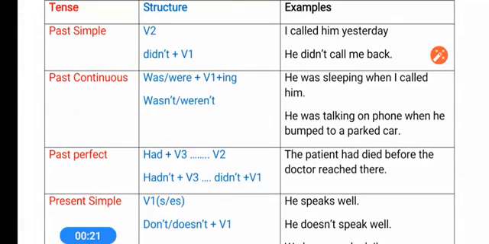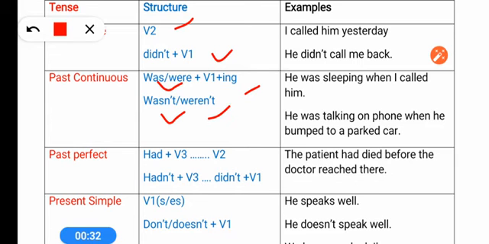Here you see that past simple tense, we use second form of the verb, did not for negative. Past continuous, was, were plus ing form. Negative, wasn't and weren't we use. Past perfect we use in pair, had plus V3 plus second form. Negative here we use hadn't plus V3 and did not plus first form.